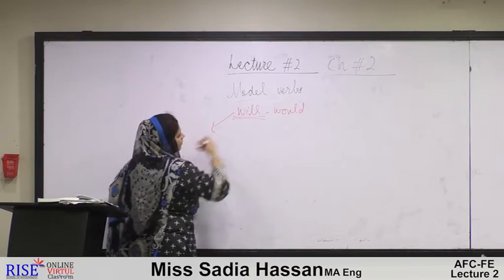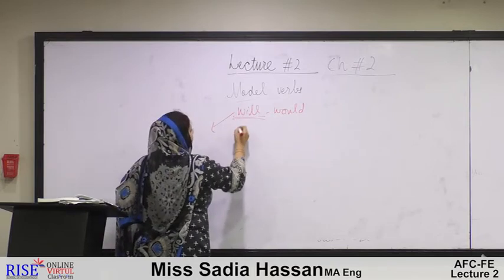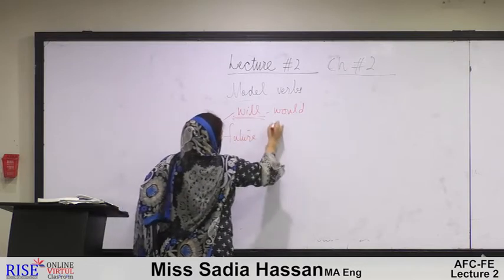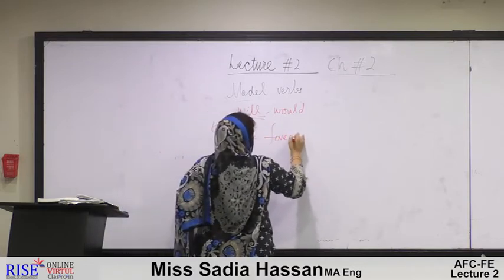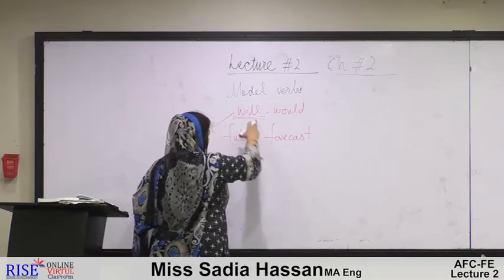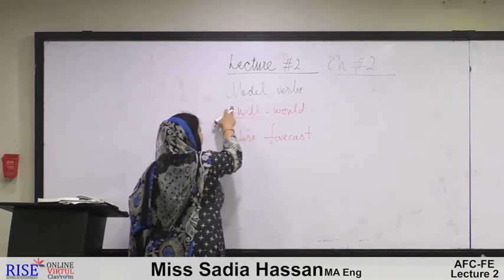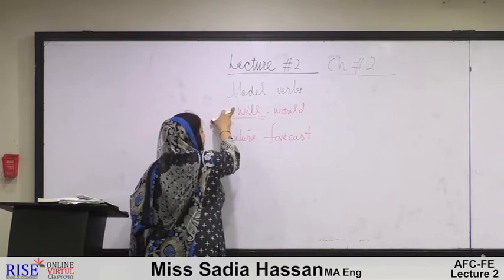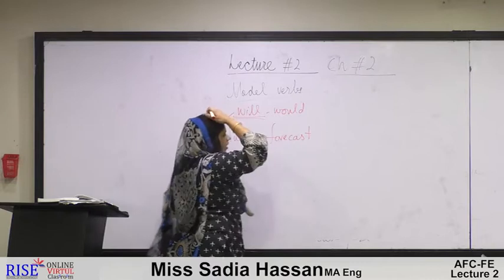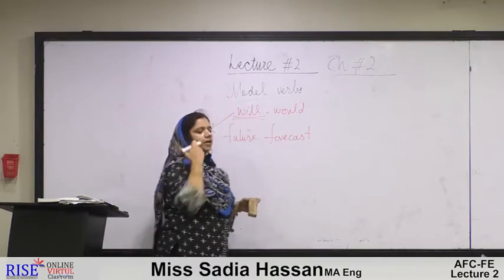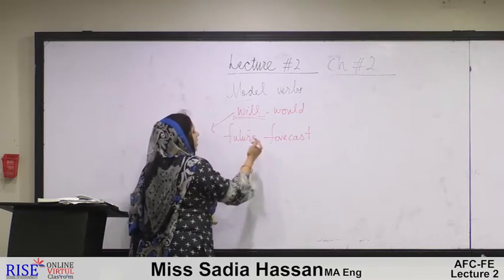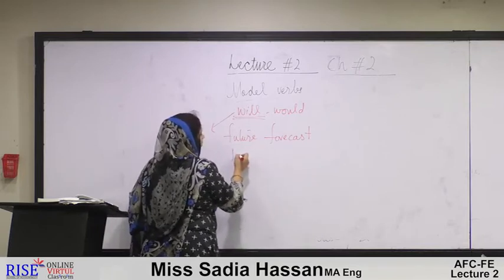What actually does will denote in a sentence? Will actually shows or forecasts the future. We can say future forecast. Fine. We will see in detail what the difference is between will and shall afterwards, when we have studied shall. Future forecast. Fine. What about its use?